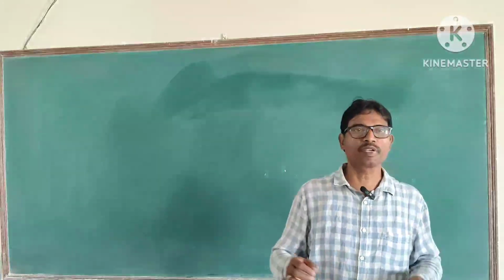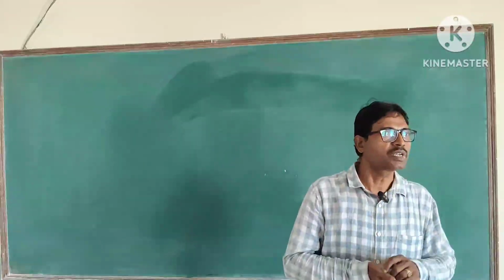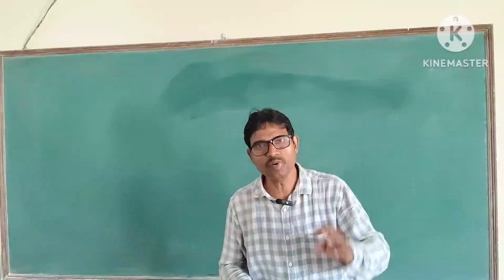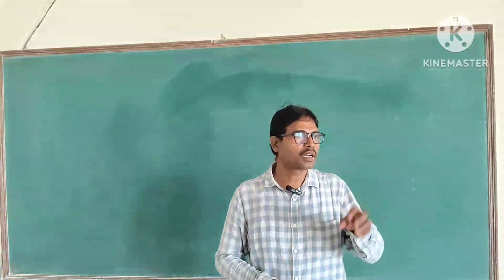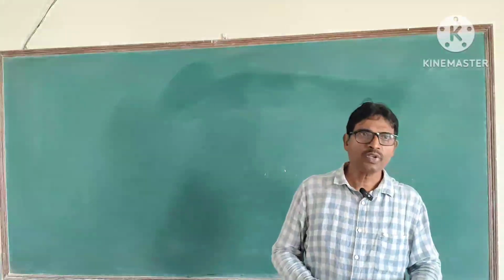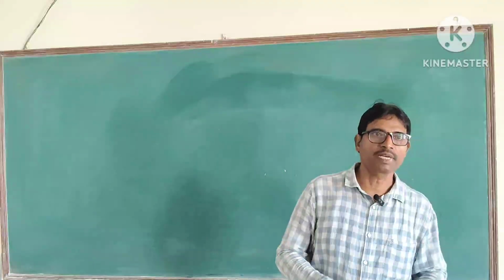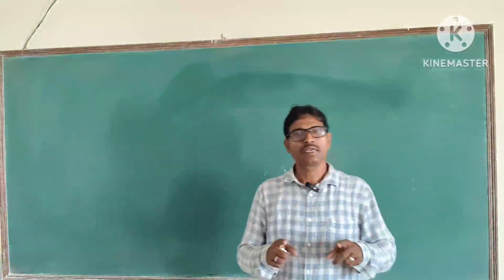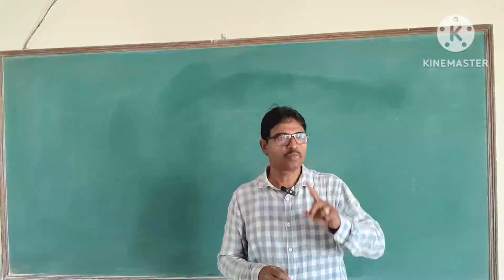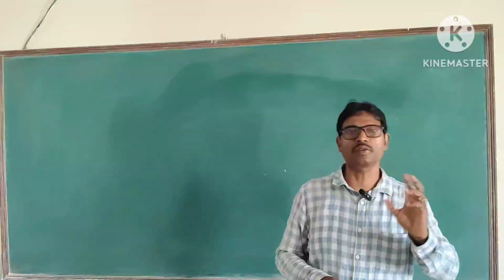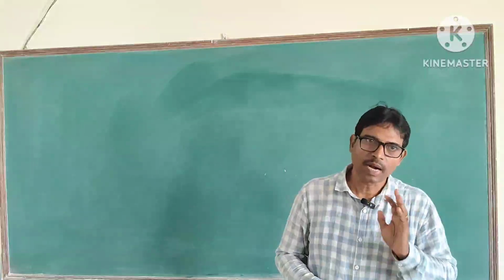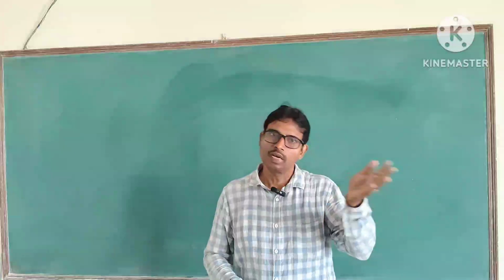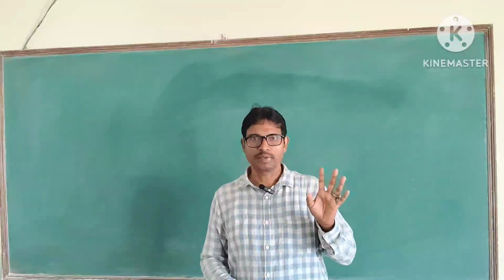From an examination point of view, you must remember that energy is of many types, but we are reading mechanical energy. Mechanical energy, as I have already told, is the sum of kinetic energy and potential energy. Mechanical energy means total energy. Listen carefully: kinetic energy, work and potential energy are all scalar quantities. Kinetic energy is by virtue of motion, half mv square. Potential energy is due to position, condition, configuration, and the formula is mgh. Joule and erg are the SI and CGS units of kinetic energy and potential energy respectively.